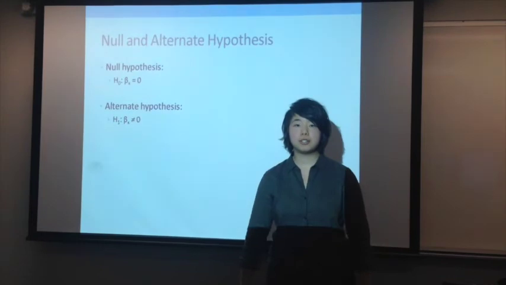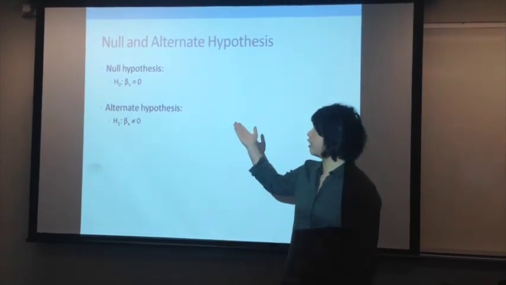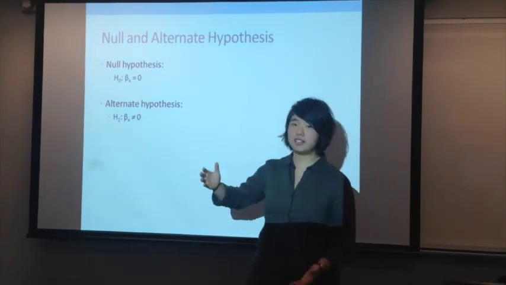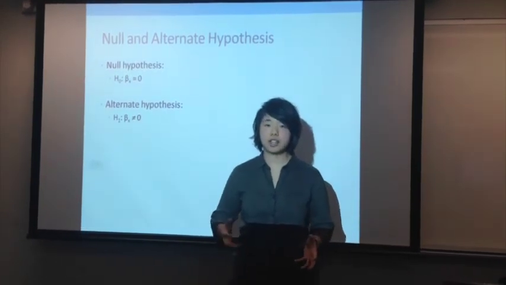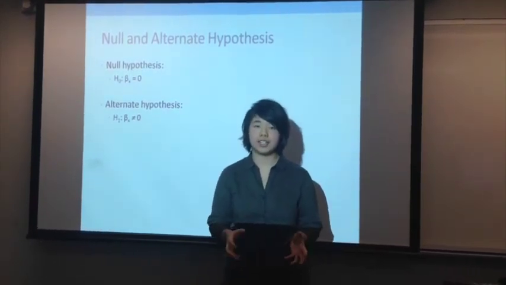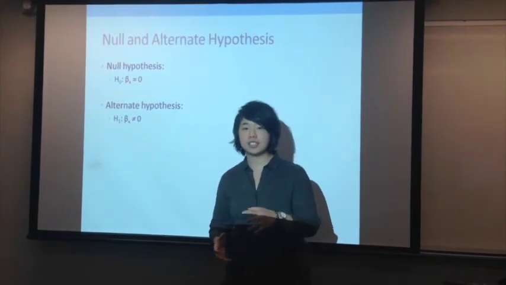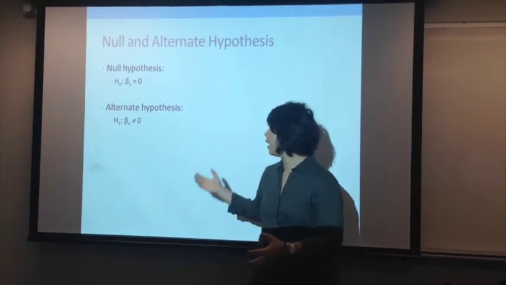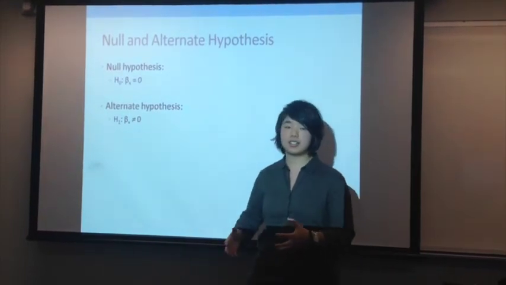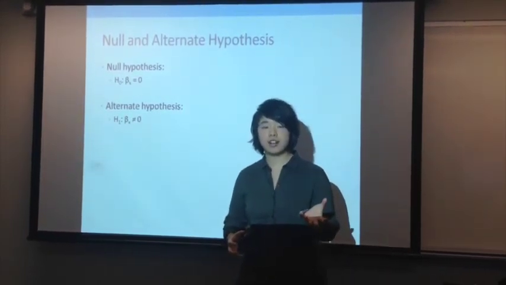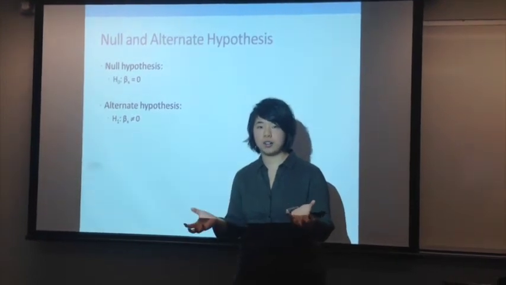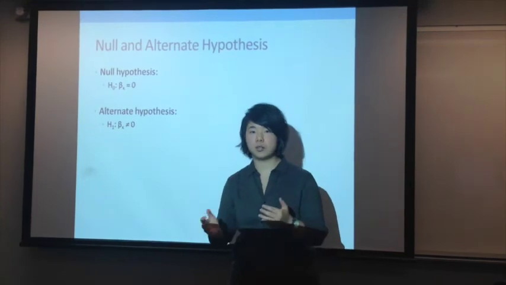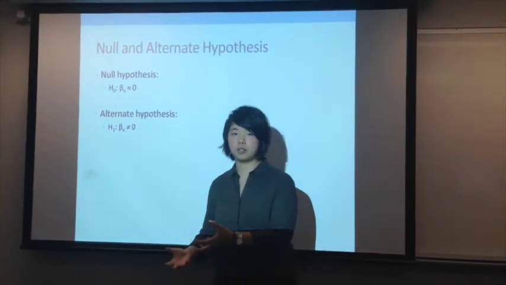So for our multiple linear regression, we created a null hypothesis and an alternate hypothesis. Our null hypothesis suggested that the independent variables and the dependent variables were not related. This meant that the characteristics didn't influence the overall satisfaction ratings given by customers. Our alternate hypothesis suggested that one or more independent variables were related to the dependent variables. This meant that certain characteristics, if not all of them, influenced the dependent variable, which was overall satisfaction.